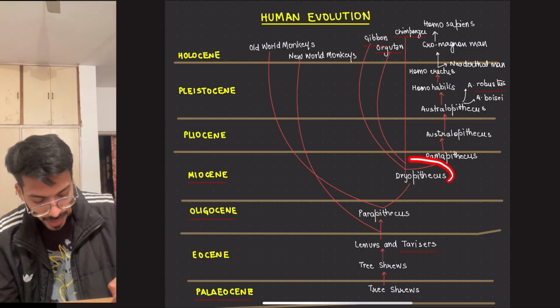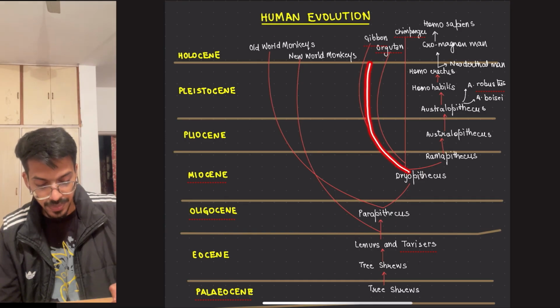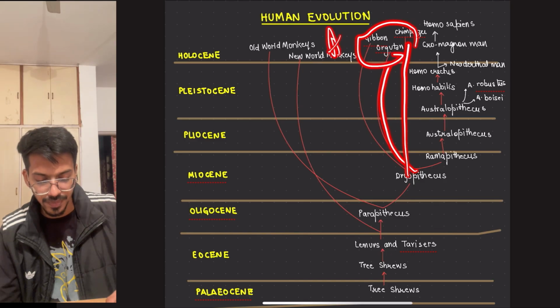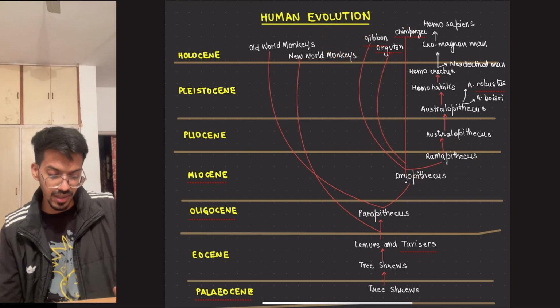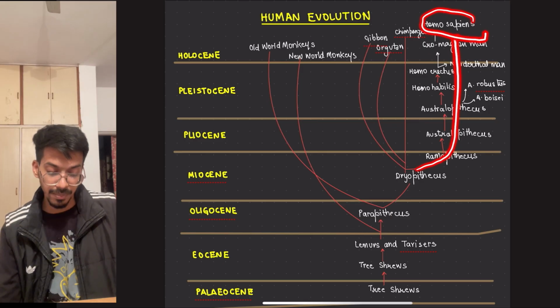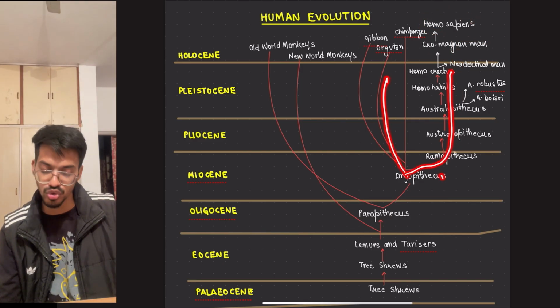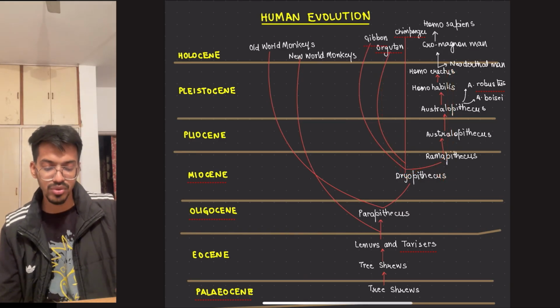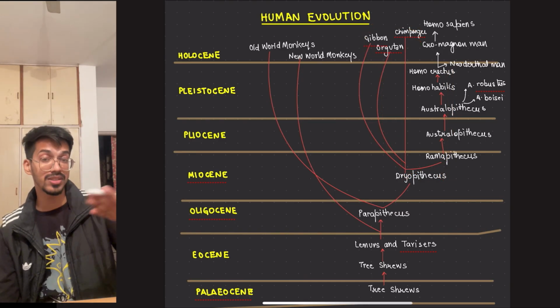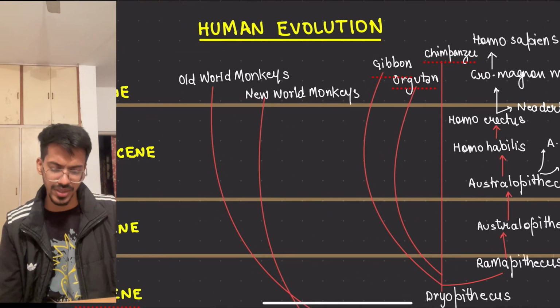Dryopithecus gives rise to gibbons, orangutans, chimpanzees, meaning these are ape varieties, as well as Ramapithecus, which goes towards Homo sapiens like us. Dryopithecus gave apes as well as the human lineage. Since we don't have to see how the chimpanzees and others formed, we are more interested in the human. Let's see what is happening with the human.